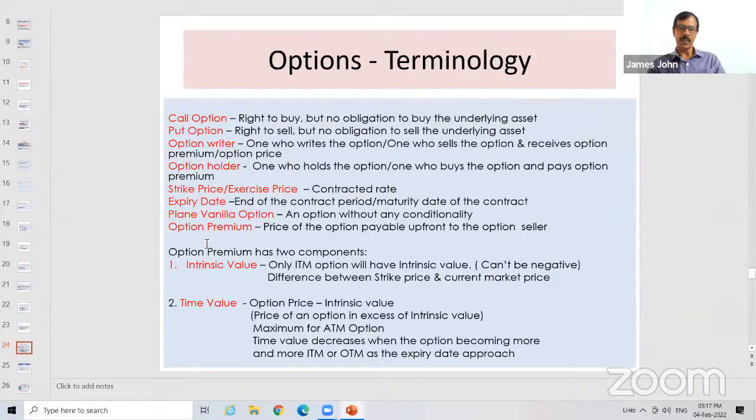A forward means it's an agreement between a bank and a customer. They enter into an agreement for putting through a future transaction. So they enter into a forward contract, and the forward contract can be of two types. One is a forward purchase contract and the other is a forward sale contract.